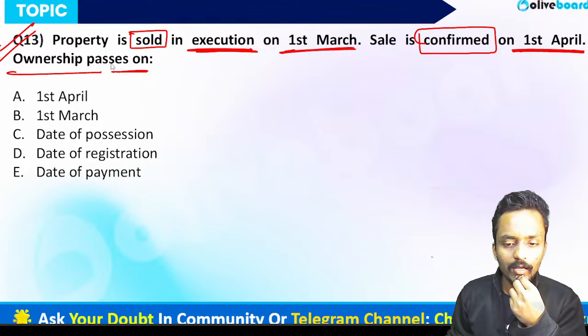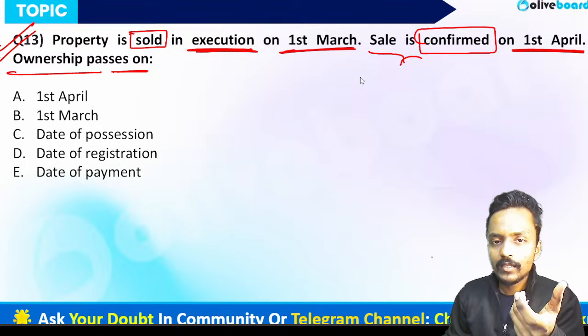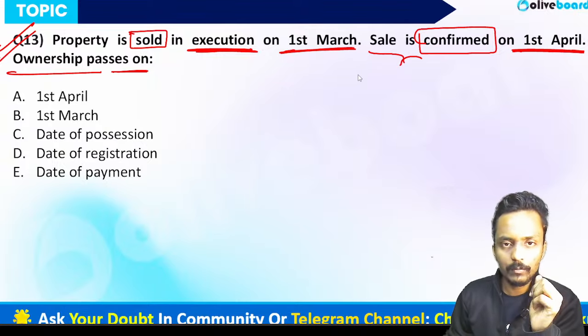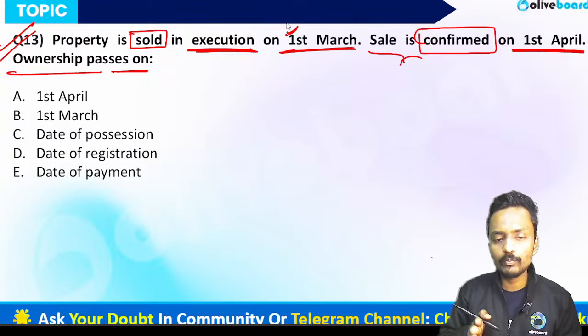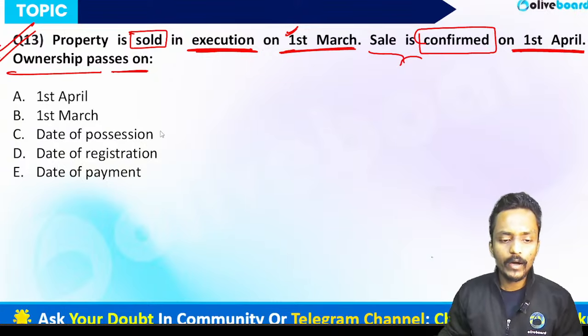Guys, it doesn't matter at what time the sale will be completed, because sale completes when both parties execute the document and the buyer pays the price to the seller, sometimes with an advance amount. So when the property is sold in execution on 1st of March, the date of selling is 1st of March. From that date the ownership of the property shall pass to the buyer.